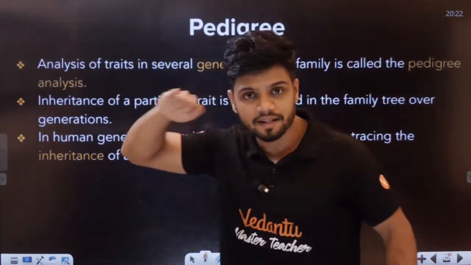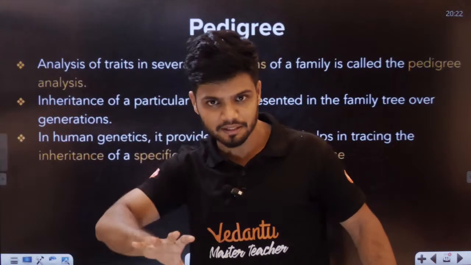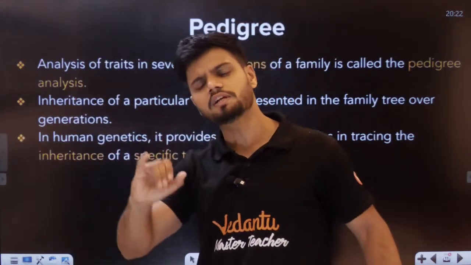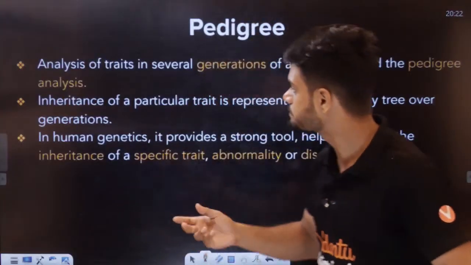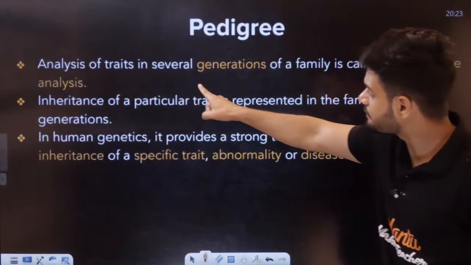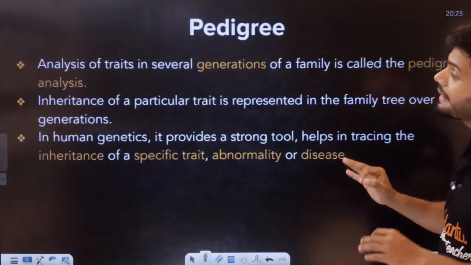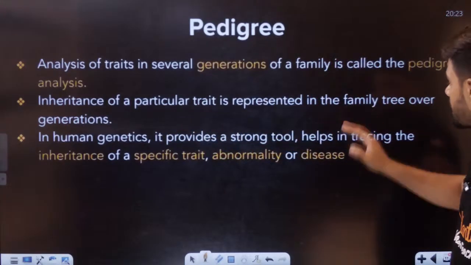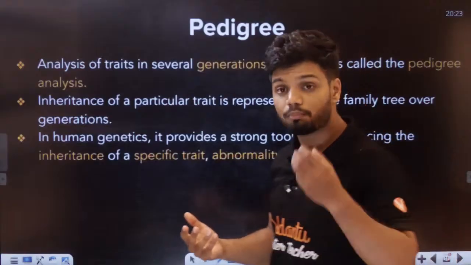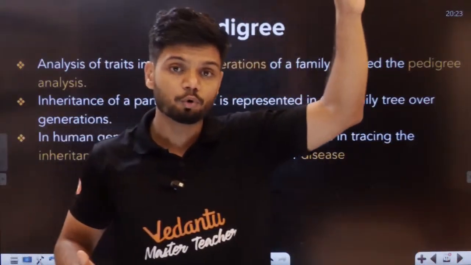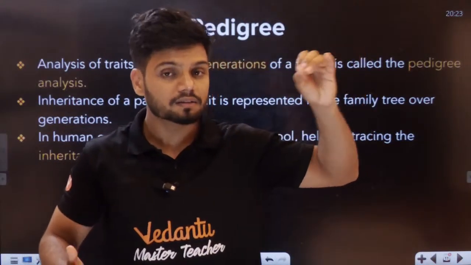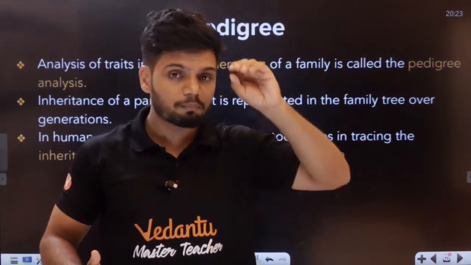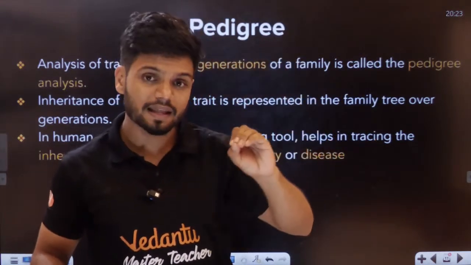So we look at the entire family tree, and we try to identify certain traits which are common in all the different generations. Analysis of traits in several generations of a family is called pedigree analysis. Inheritance of a particular trait is represented in the family tree over generations. Let's say blue eyes: the great grandfather had blue eyes, the son has blue eyes, their son has blue eyes. That blue eyes trait has been carried forward in every generation.